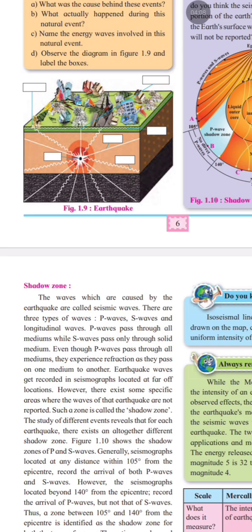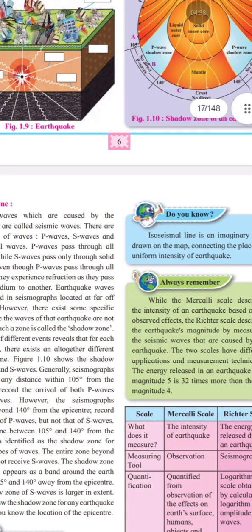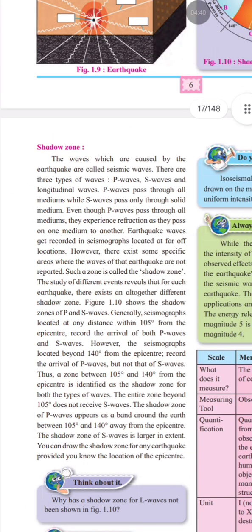Similarly, due to the bending, which is called refraction, of P waves at the core, there is also a P wave shadow zone where direct P waves are not detected. You can see here solid inner core, liquid outer core, P waves, S waves, epicenter, all mentioned in this shadow zone of an earthquake diagram. This information helps scientists understand that the earth's outer core is in a liquid state. Now what is a shadow zone?